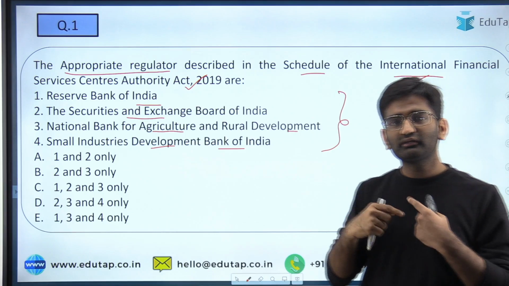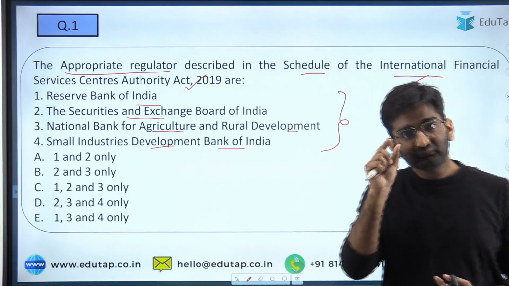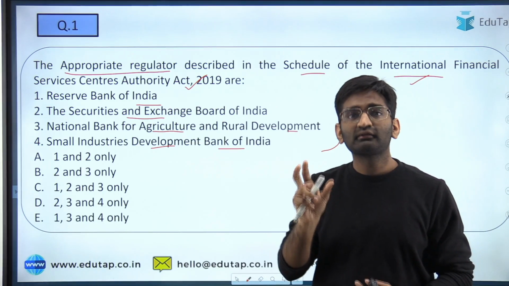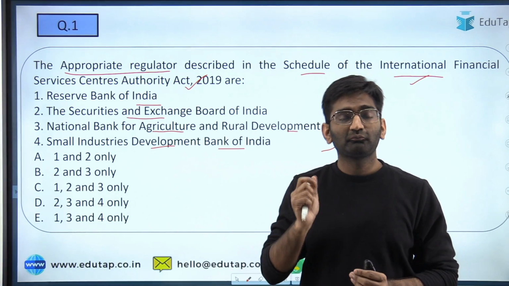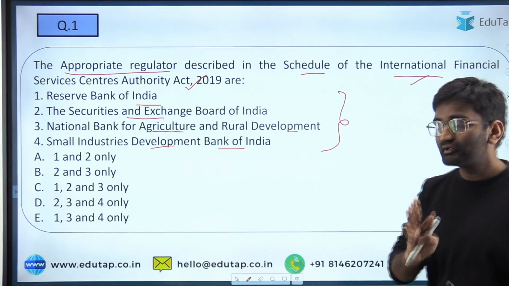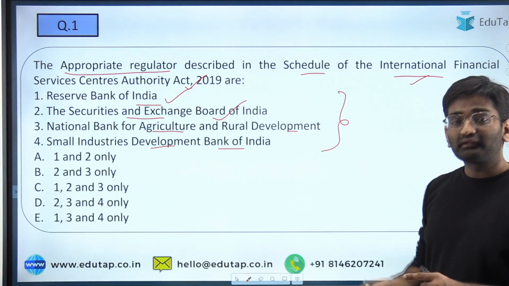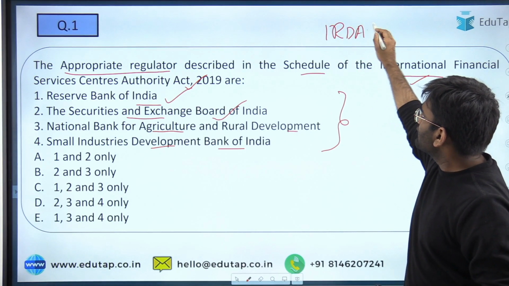Okay, so if you can recall, we have the definition for appropriate regulator in Section 2 of the Act, while the list of the regulators is given in Schedule 1 of the Act. There are 4 regulators which, yes, definitely include RBI and SEBI, but the other 2 are IRDAI and the PFRDA.